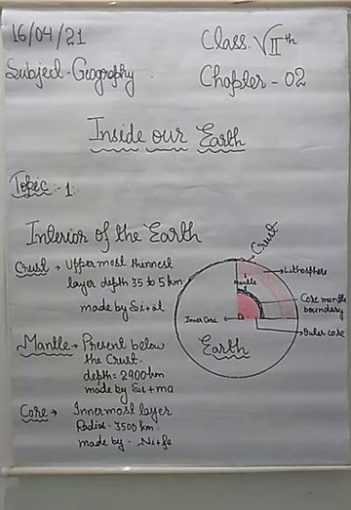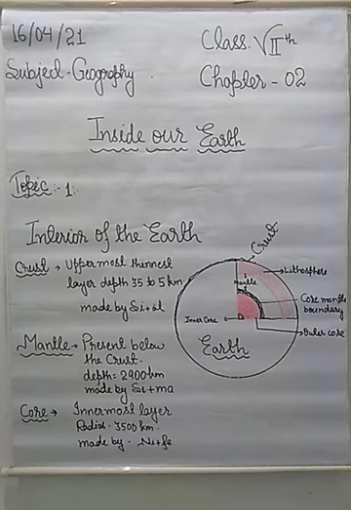So students, as I told you, this is the uppermost and thinnest layer of the earth, and it is about 35 kilometer thick from the continent to its last point. And when we find out the depth of this crust from the ocean floor to its ending point, it is only 5 kilometer.